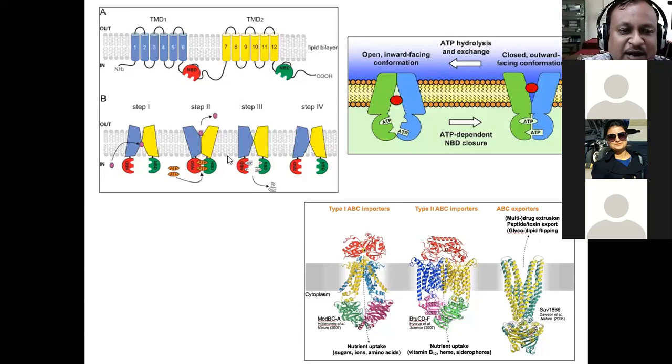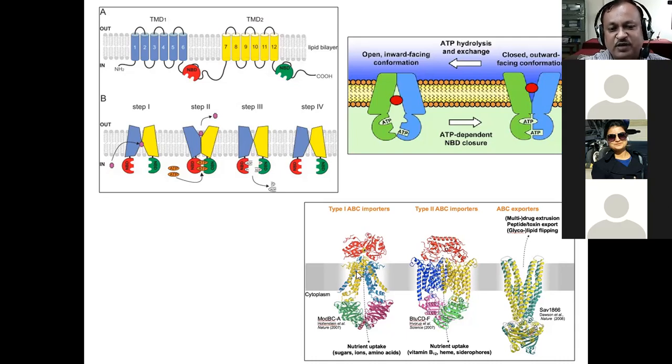So that opening or closing is because of ATP binding to this particular NBD. You can see it here also in this diagram. A particular molecule is binding to the channel at a particular place, and then ATP binds to the NBD. Because of ATP binding to the nucleotide binding domain, it causes a conformational change in the molecule, so that the molecule or ion in question is transported from inside to the outside. Is it clear?